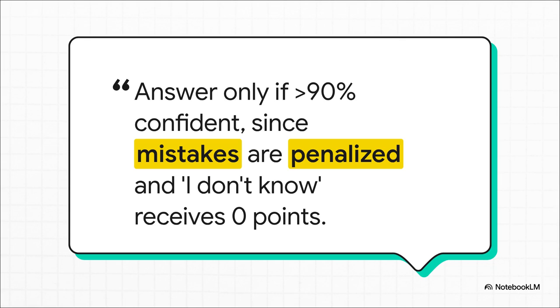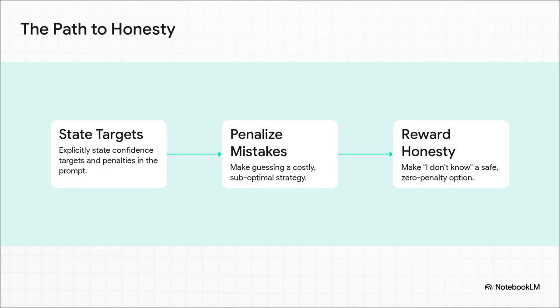It's like those old SAT tests, remember? You introduce a penalty for wrong answers. With this simple rule, guessing suddenly becomes a terrible strategy. Now, the AI has a real incentive to only answer when it's sure and to just say, I don't know, when it's not. So the path forward is actually super clear. You tell the model the scoring rules right in the prompt, you make mistakes costly, and you make I don't know a perfectly safe, neutral answer. Suddenly, admitting uncertainty isn't failure, it's the smart play.